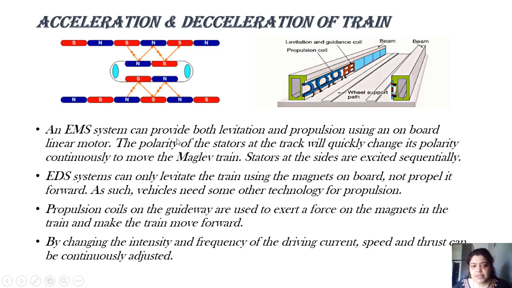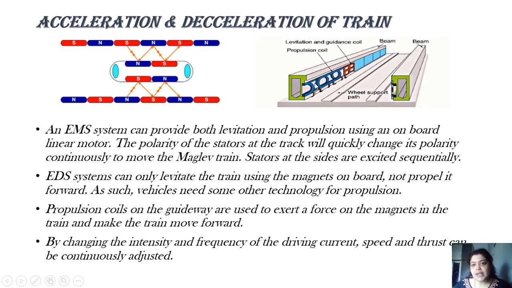An EMS system can provide levitation and propulsion using an onboard linear motor, but the polarity of the stators at the track will change continuously to move the maglev train. The stators at the sides are excited sequentially, as I said, gradually.